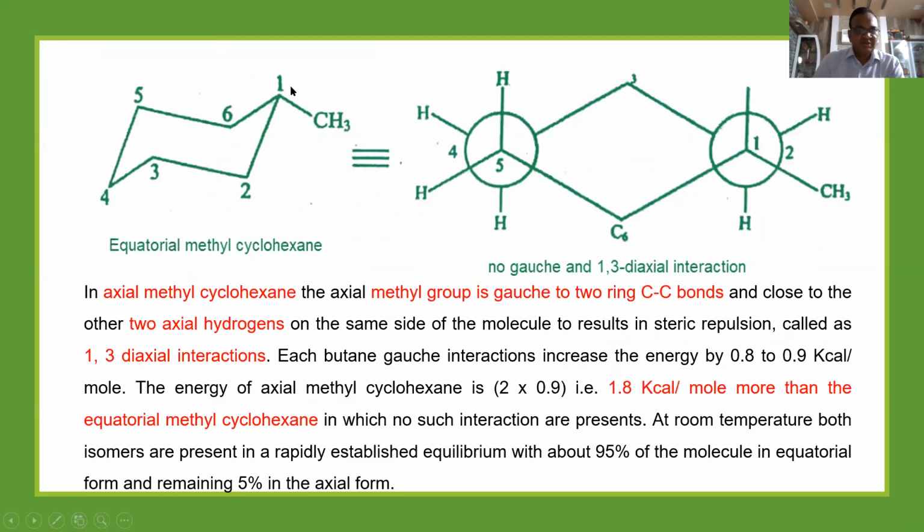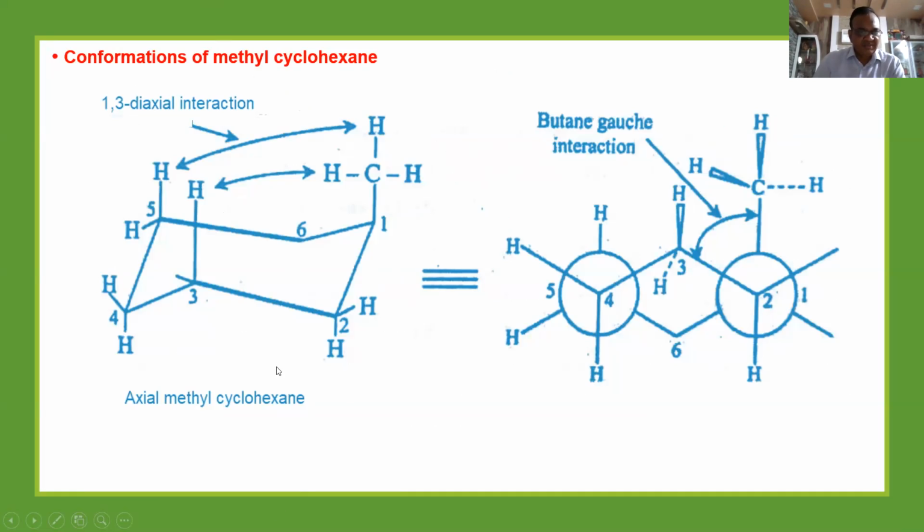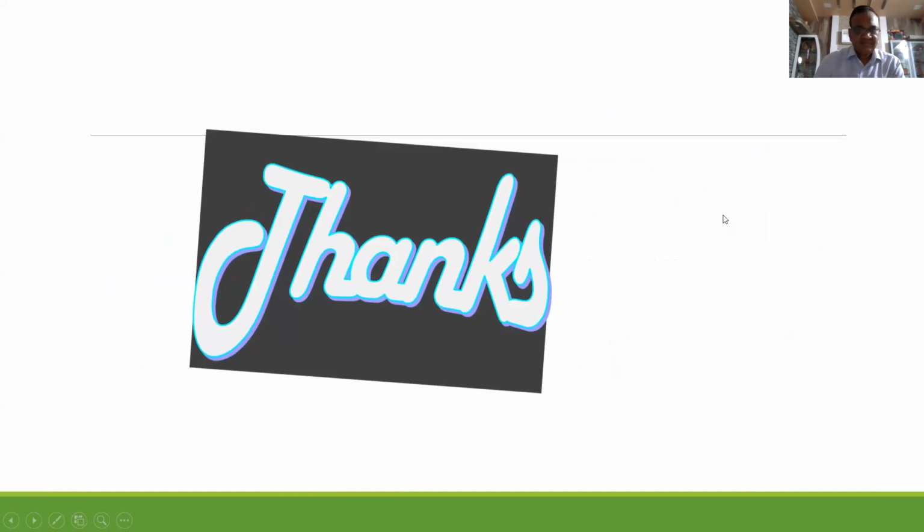But if the same compound is taken in equatorial form, there is no 1,3 diaxial interaction, no gauche interaction. So equatorial methylcyclohexane is more stable than axial methylcyclohexane. This is the reason. In axial methylcyclohexane, there are 2 1,3 diaxial interactions. That's why. Thank you.